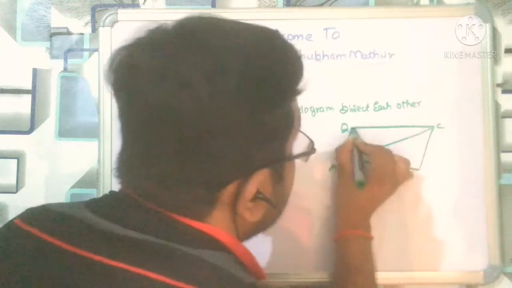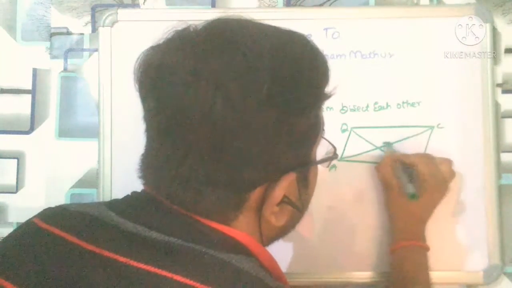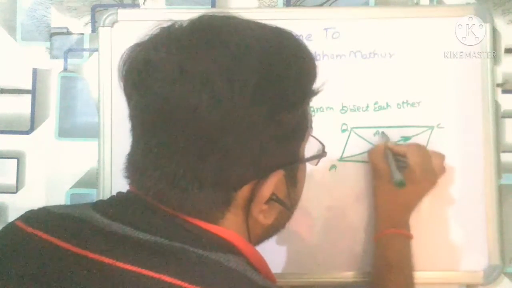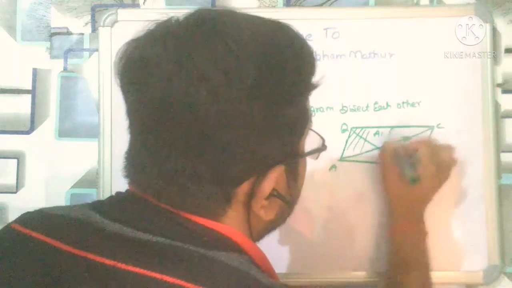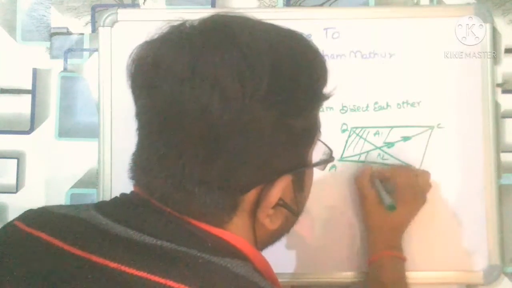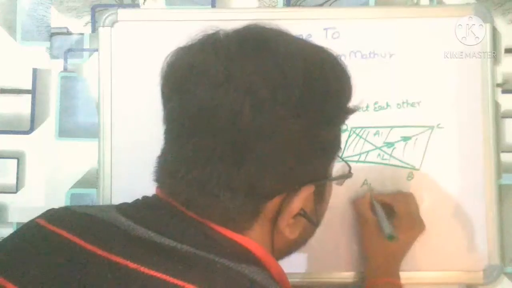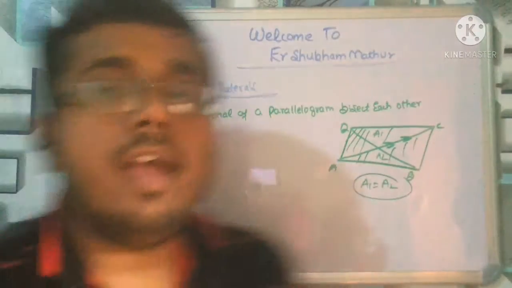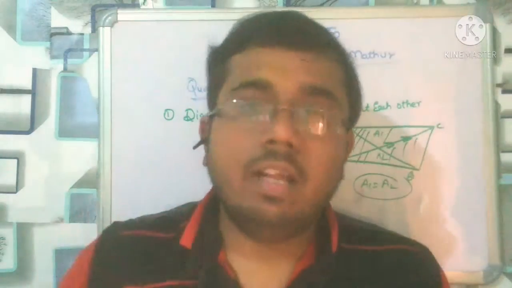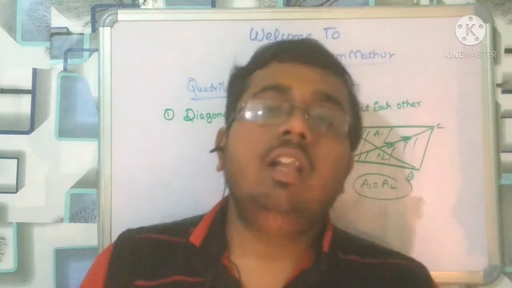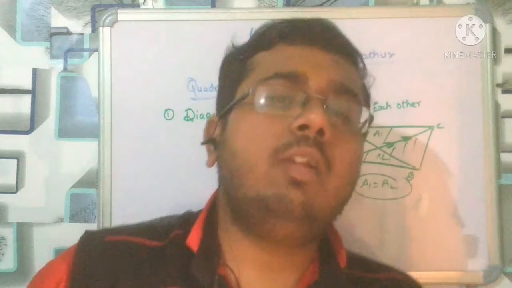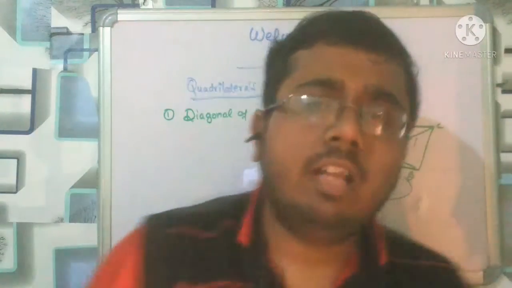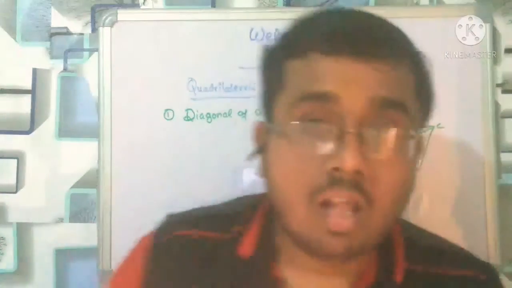This is the diagonal. Let us take this diagonal. Area 1 whole, area 2 whole. So A1 is equal to A2. These two diagonals bisect each other, and if we take any one diagonal, then both areas of the parallelogram are going to be equal, right?